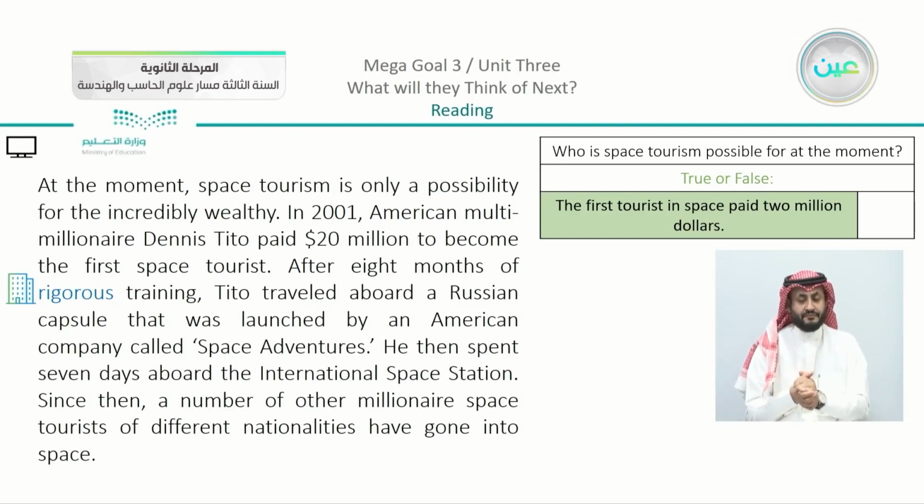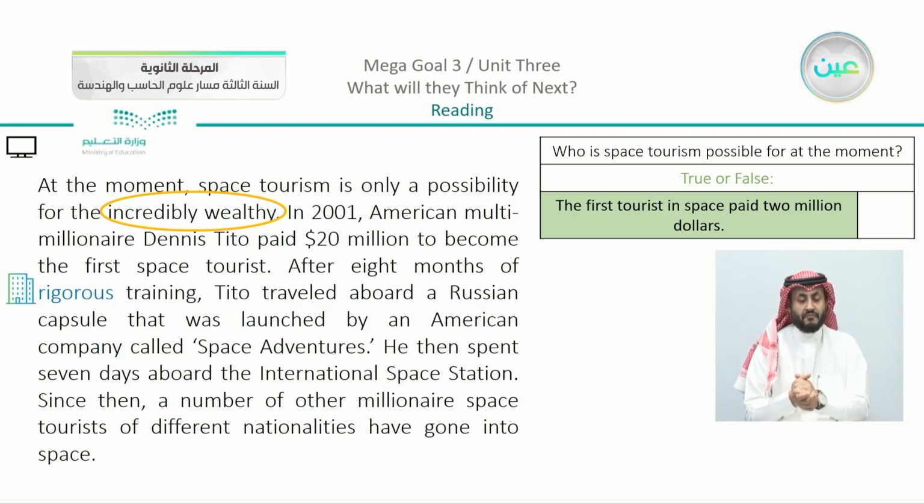And we have another question, which is a true or false: the first tourist in space paid $2 million. So we're going to scan here, and from the very beginning of the paragraph we can see that space tourism is only a possibility for the incredibly wealthy.